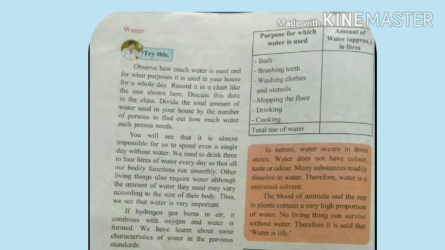In nature, water occurs in 3 states. Water does not have color, taste or odor. Many substances readily dissolve in water. Therefore, water is a universal solvent. Universal solvent means it can dissolve many other substances in it. Water is also called life. Why is it so? Because the blood of animals and the sap in plants contain a very high proportion of water. No living thing can survive without water. Therefore, it is said water is life.